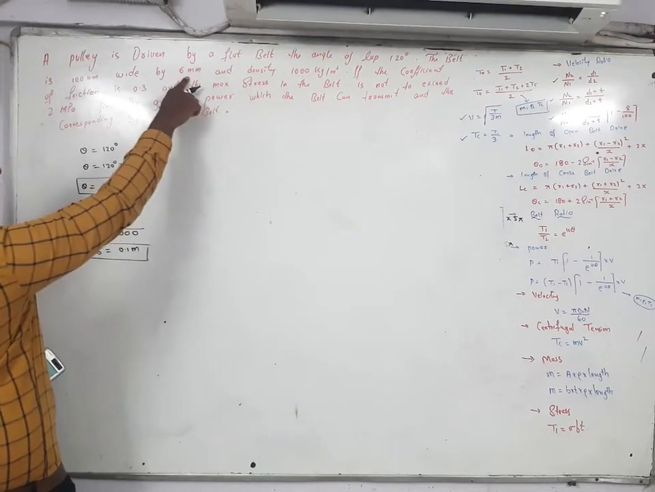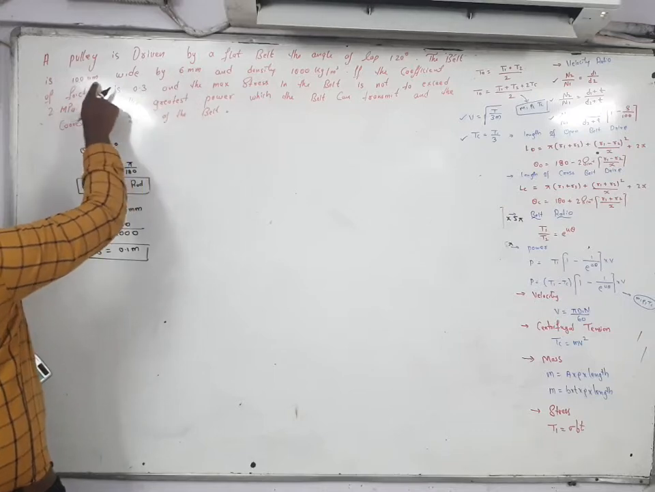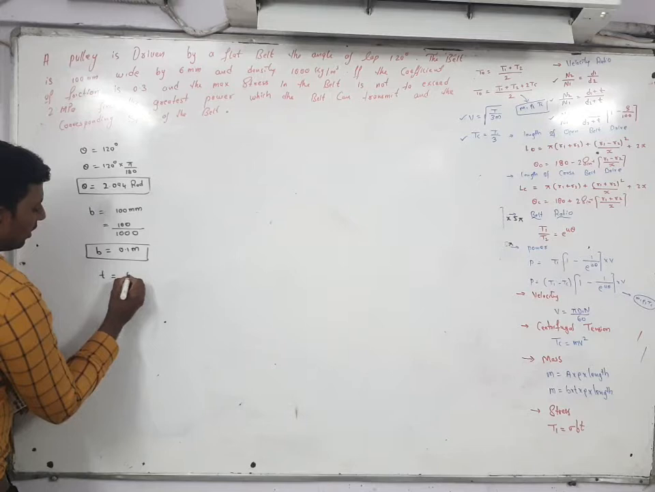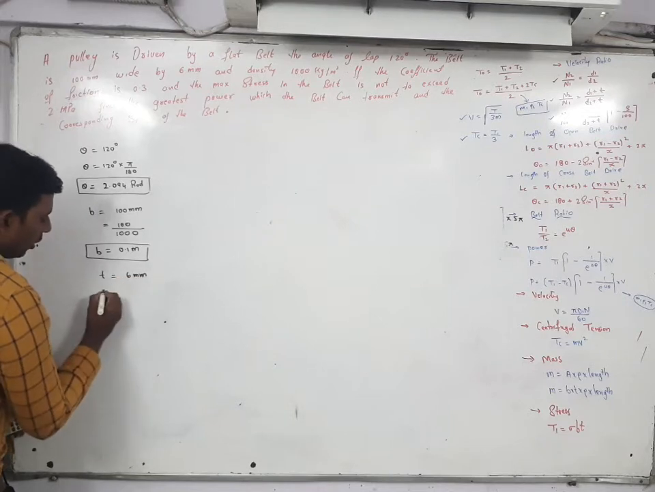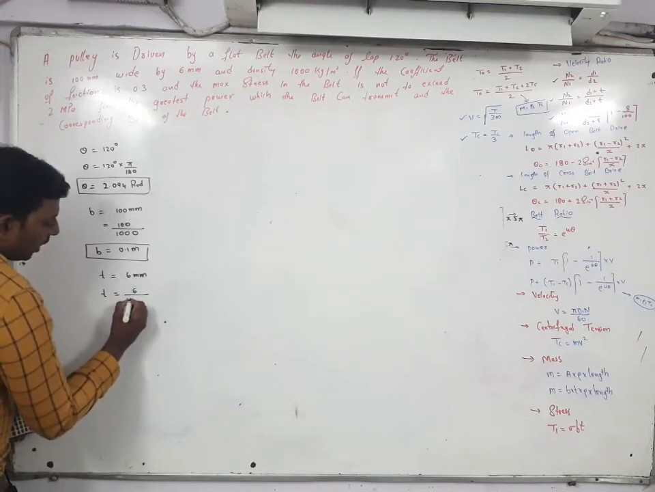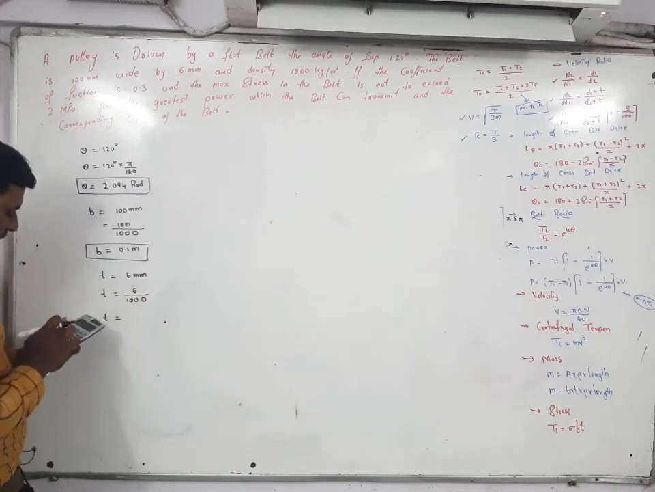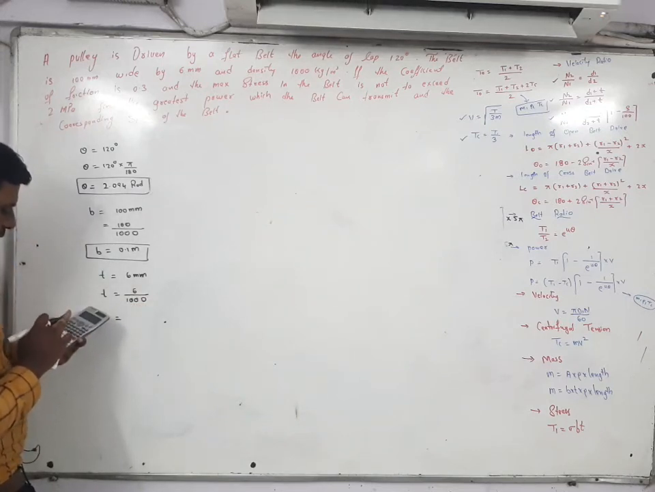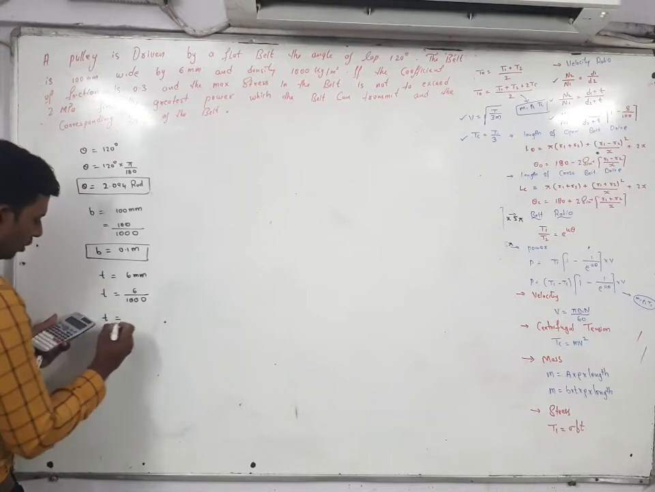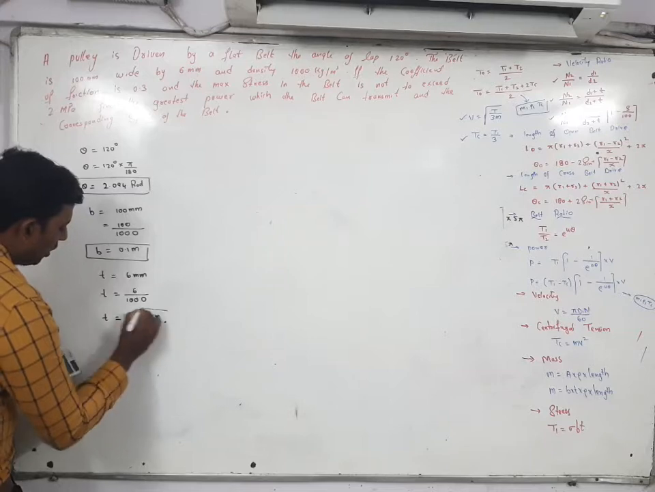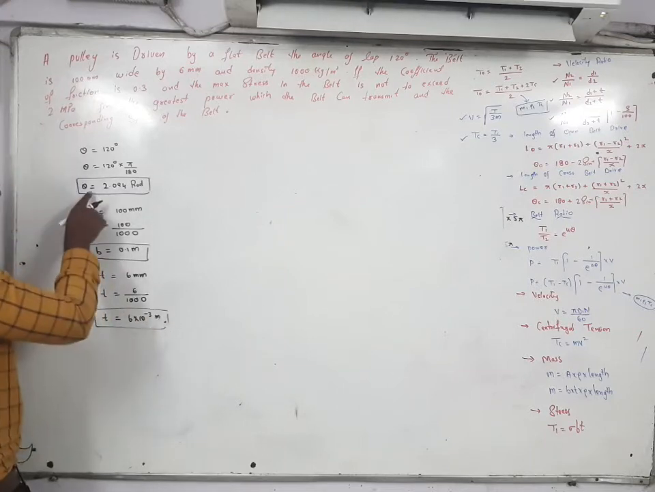After that, thickness is given. Thickness is equal to how much? Here the belt is 100 mm wide by 6 mm thickness. 6 mm is given. So thickness also 6 divided by 1000. So your thickness is 6 into 10 to power of minus 3. The answer should be in meter.